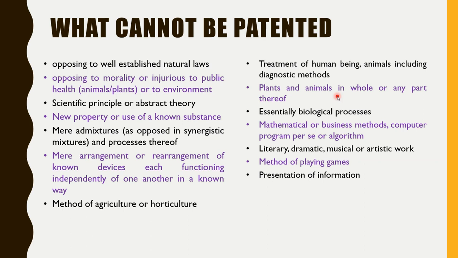But in foreign countries, business methods are patented, computer programs are patented. But whatever we are seeing here is limited to India. So in India, you cannot patent a computer program. You can copyright the computer program, but a patent is not granted on it.